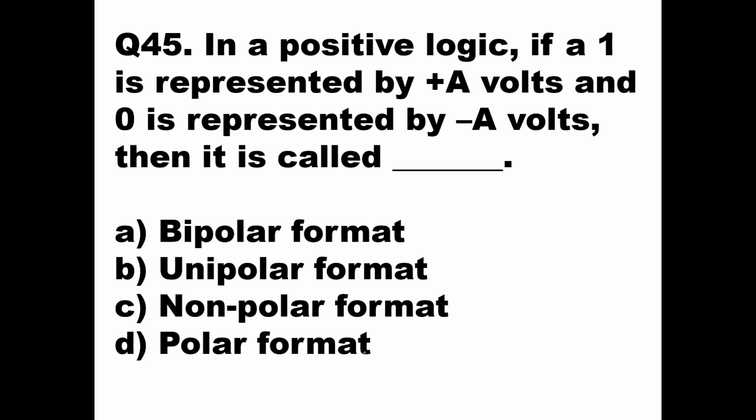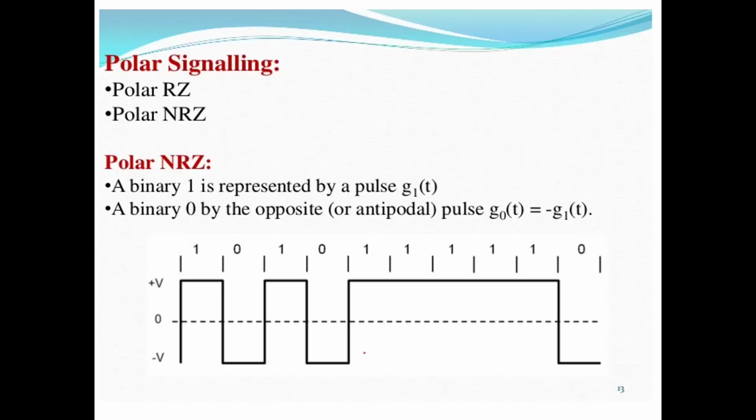Okay, now in this polar format, you can have return to zero also, you can have non-return to zero also. So if you want a full duration pulse, then we speak about non-return to zero. So logic 1 will be represented by plus A volt and logic 0 will be represented as minus A volt, and that happens in polar format, that is option D. So here you can see polar signaling, polar return to zero and polar non-return to zero. For polar non-return to zero we have shown that whenever the pulse is going high, it is plus volt, and when the pulse is going low, it is minus volt.